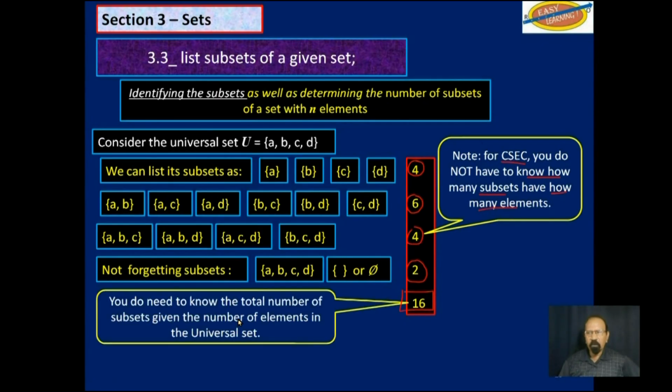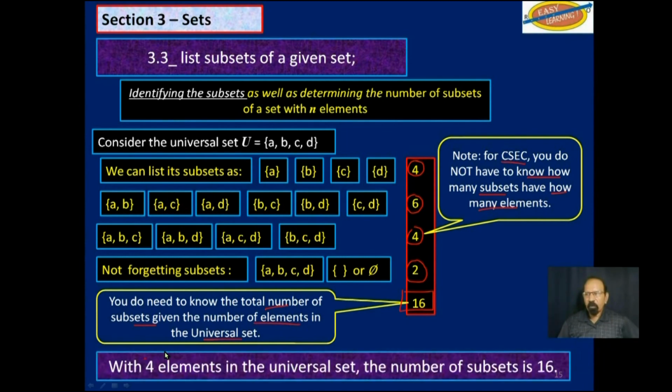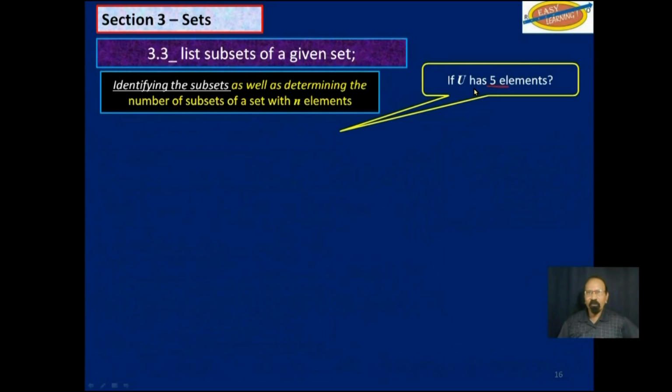You do need to know the total number of subsets given the number of elements in a larger set or the universal set. So we can see that with four elements in the universal set, the number of subsets is 16. So now let's try that with five elements.